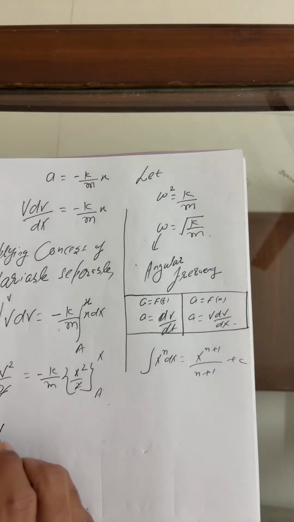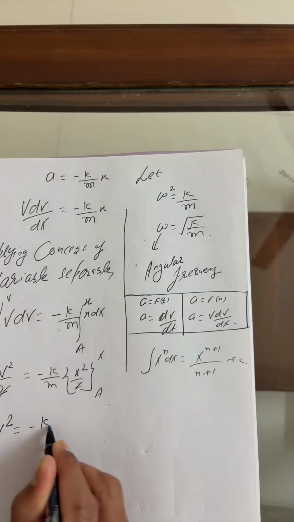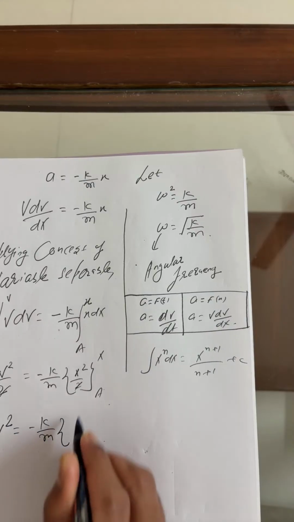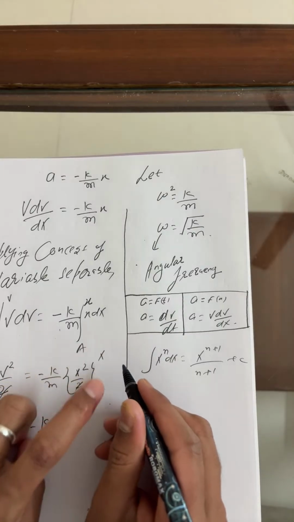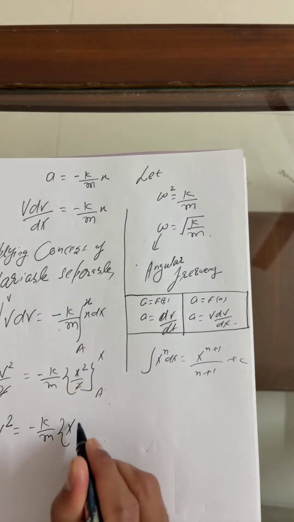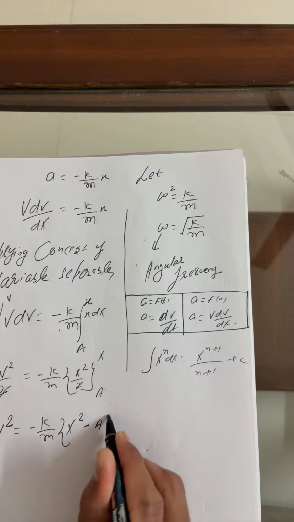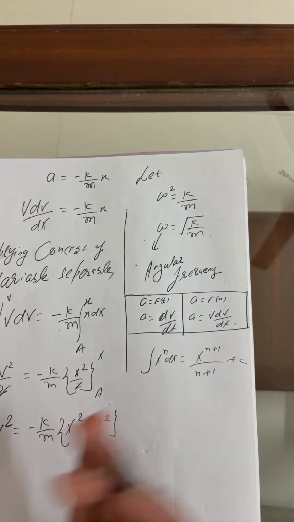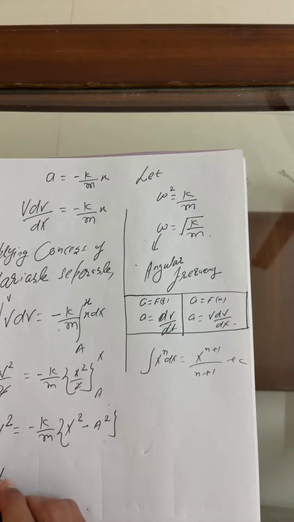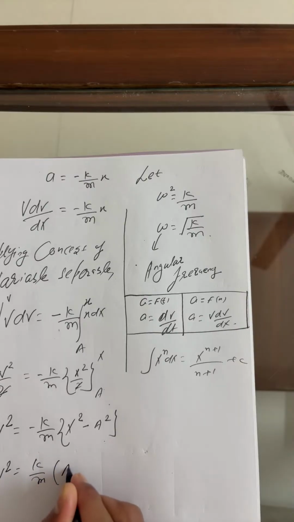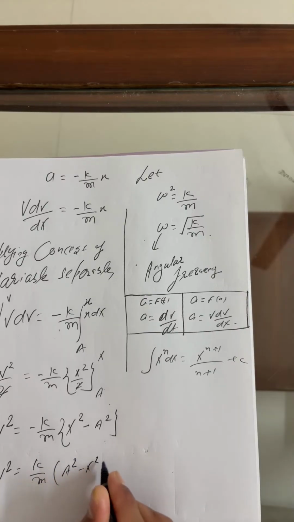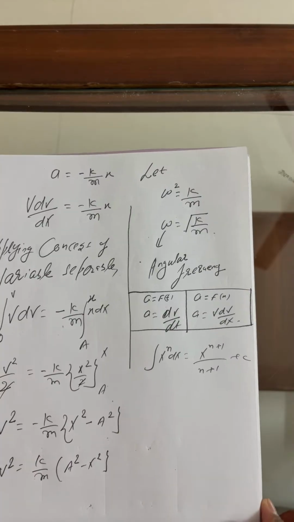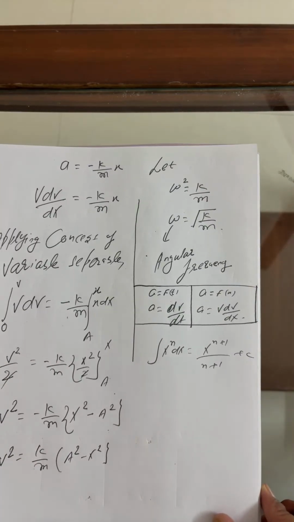I hope you got it. v square equals minus k upon m, applying upper limit minus lower limit, so x square minus a square. You can take the minus inside or outside, both are applicable. So v square is k upon m into a square minus x square.